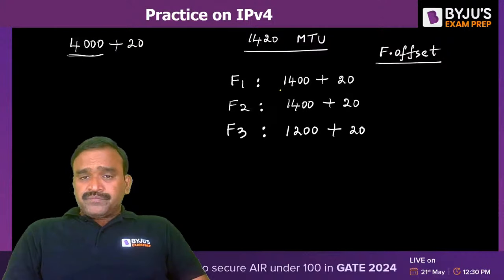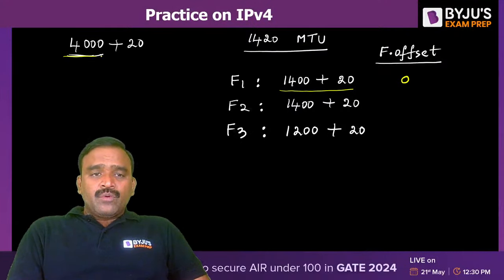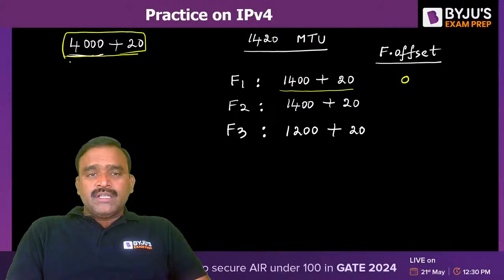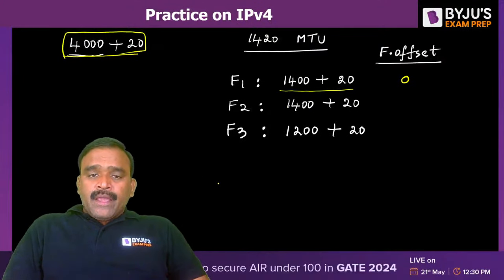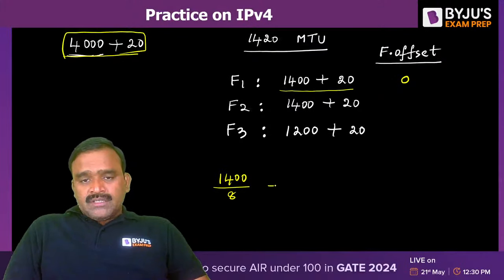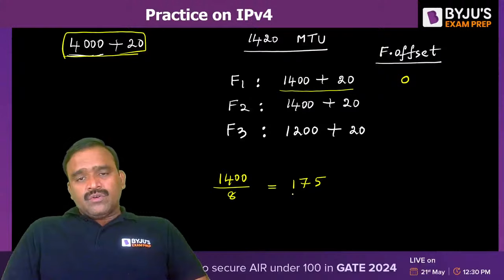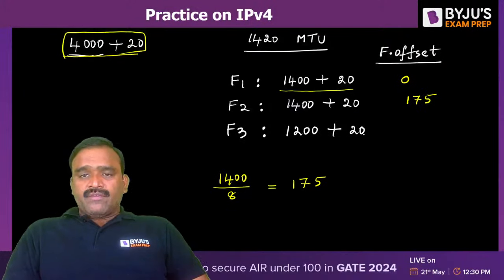Now let us see. Fragmentation offset for the first fragment will be 0. Even the fragmentation offset for the original, undivided datagram is 0. When it is divided, for the first fragment it will be 0. For the second fragment, it is the number of bytes carried in the first fragment, 1400, divided by 8. That is the formula. 8 ones are 8, 8 sevens are 56, 8 fives are 40. So 175. 175 is the fragmentation offset for the second fragment.